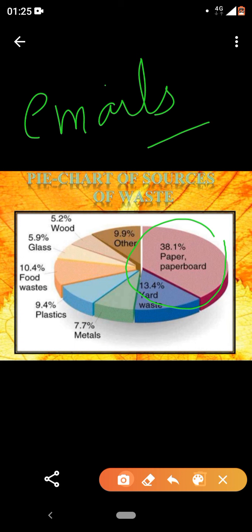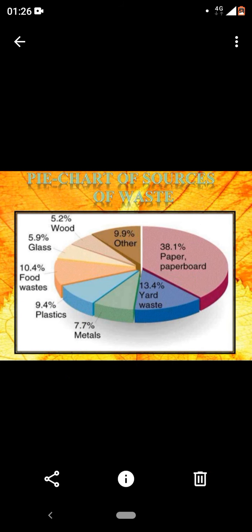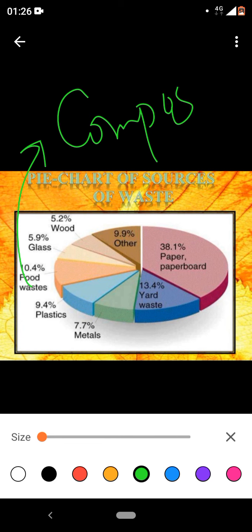Next is 13.4% yard waste. Yard means the place, sort of industries we can say, where a lot of waste is generated. Then metals, 7.7. Then we have plastics, production is more. Food waste production is 10.4, but if we make very judicious use of that, I'm talking about composting, basically breaking down the organic matter into fertile soil, that is what composting is.